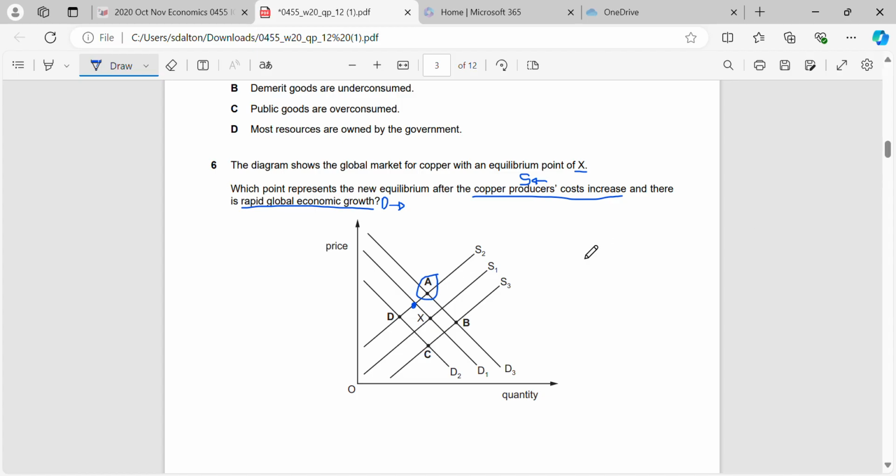Okay, follow them one by one and you'll never get them wrong if you know your factors that shift demand and supply. When students get confused with this is they try and do both shifts at the same time and they end up at some random point.